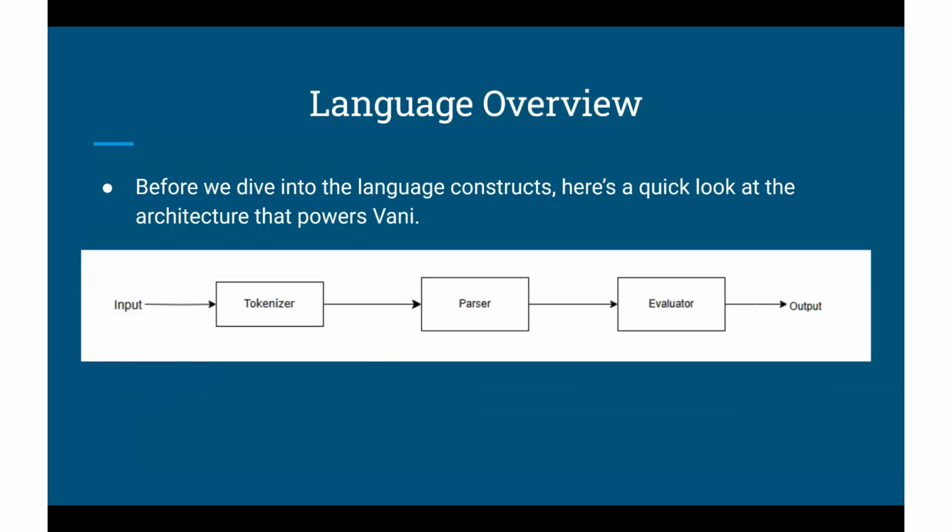The image in front of you is essentially the architecture that powers Vani. It has a tokenizer which breaks the program into unit atoms called tokens. It passes those tokens to the parser, which takes them and builds an abstract syntax tree, and it validates the syntax and the correct structure. Then it passes to what we call the evaluator, which I will leave Samuel to explain.